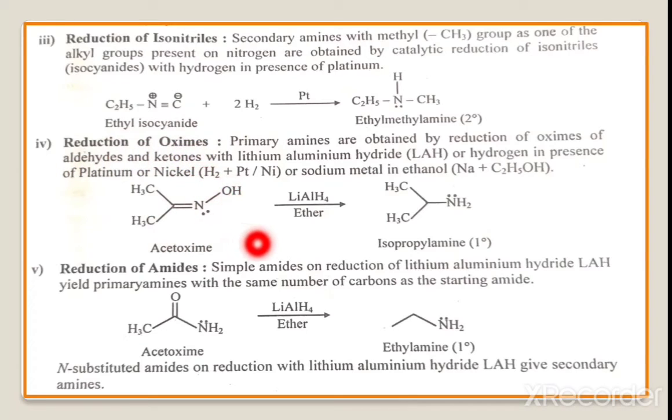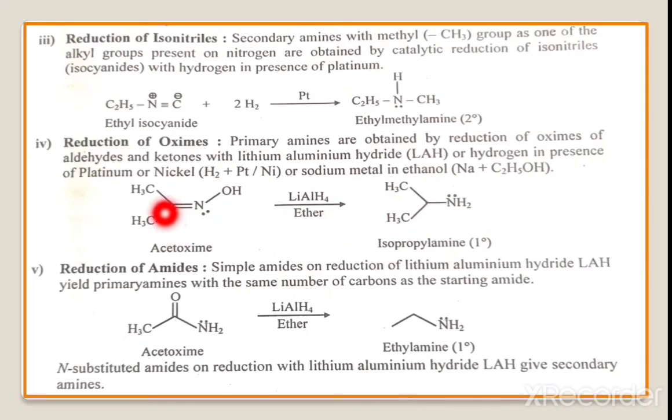Okay. Now the next, reduction of oxime. These primary amines are obtained by reduction of the oxime of aldehydes or ketones with lithium aluminum hydride or hydrogen in presence of platinum or nickel, that means H2 plus platinum or nickel, or sodium metal in ethanol, that is sodium plus ethanol. Here this oxime will be converted into the amine.